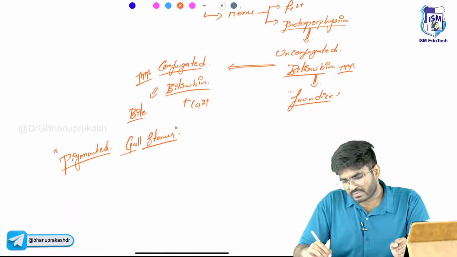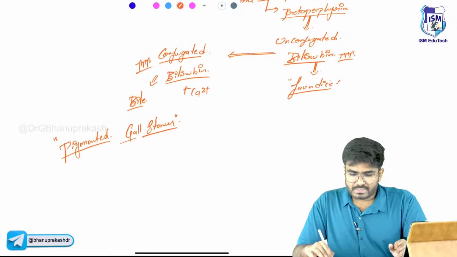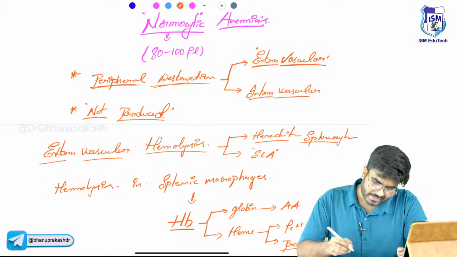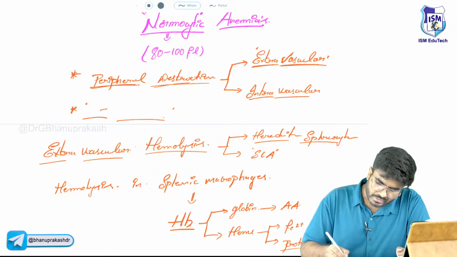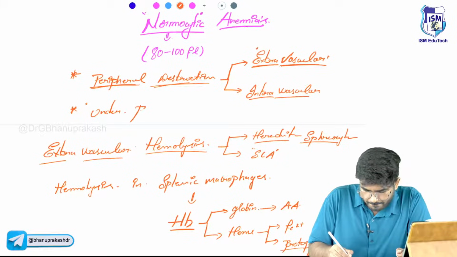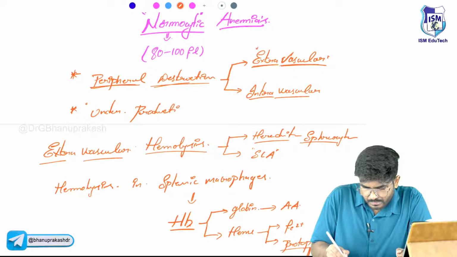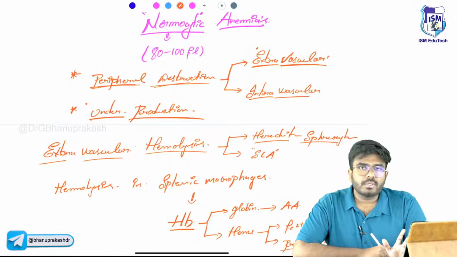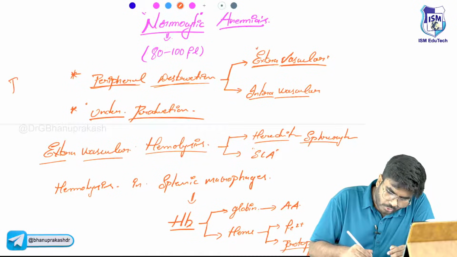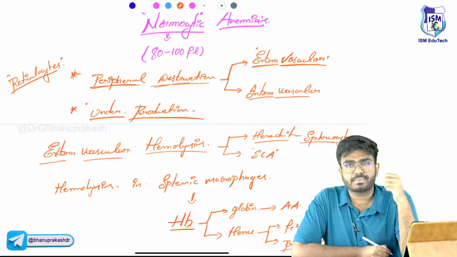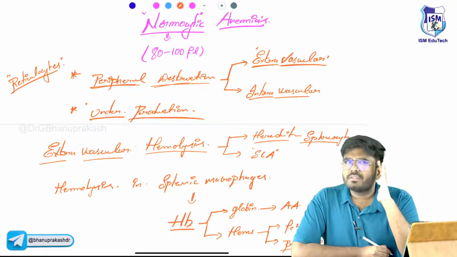Next, one point I forgot to mention is how to differentiate between peripheral destruction anemias and underproduction anemias. We use reticulocytes. So what are reticulocytes? Reticulocytes are the immature RBCs. Now use your logic.